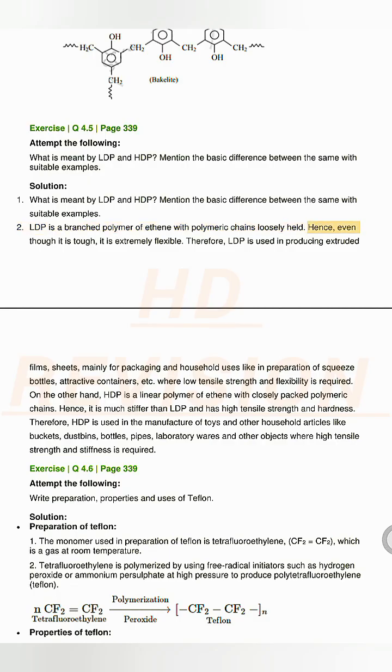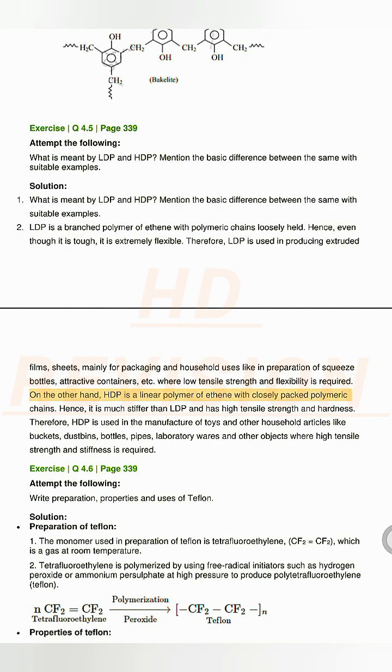Hence, even though it is tough, it is extremely flexible. Therefore, LDP is used in producing extruded films, sheets, mainly for packaging and household uses like in preparation of squeeze bottles, attractive containers, etc., where low tensile strength and flexibility is required.